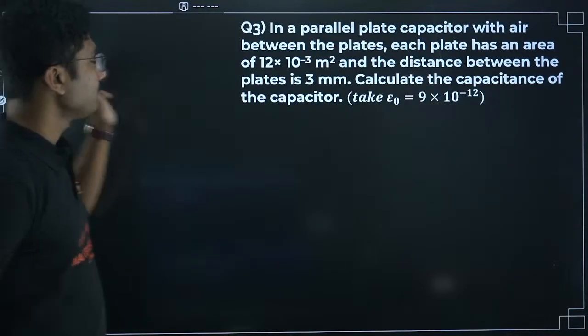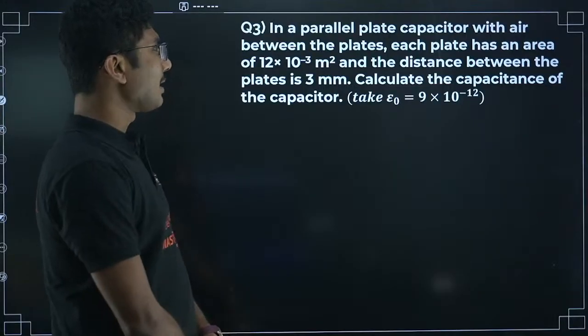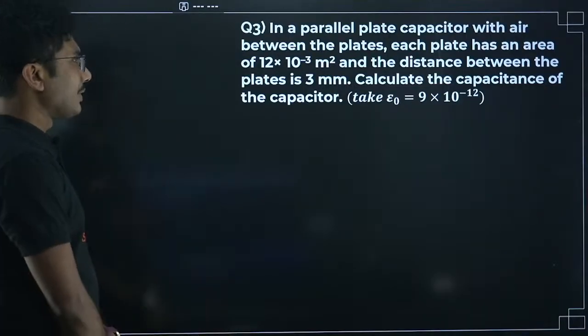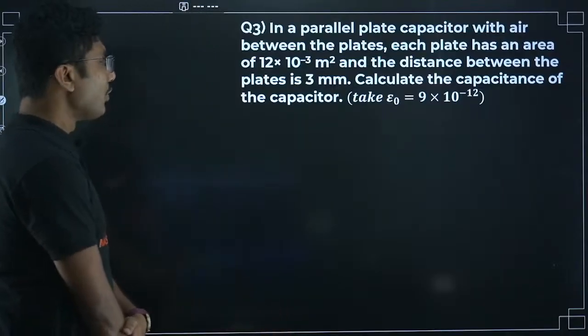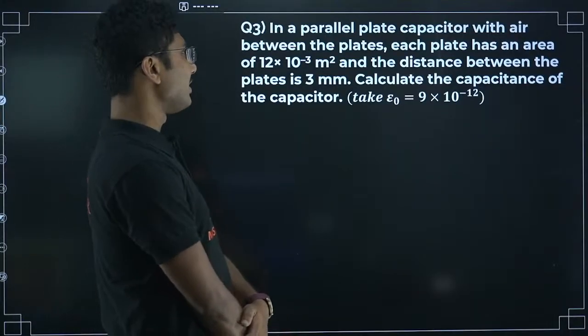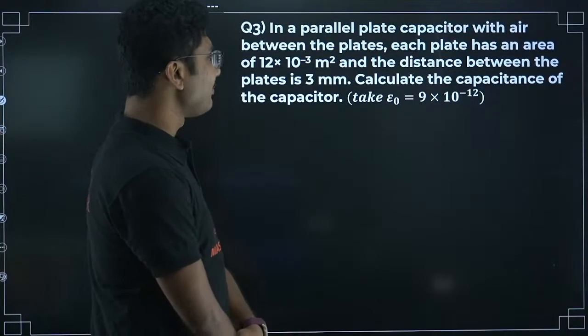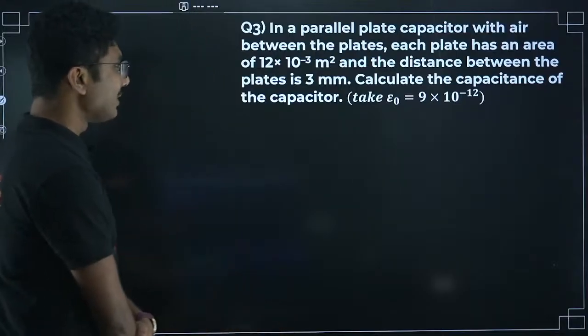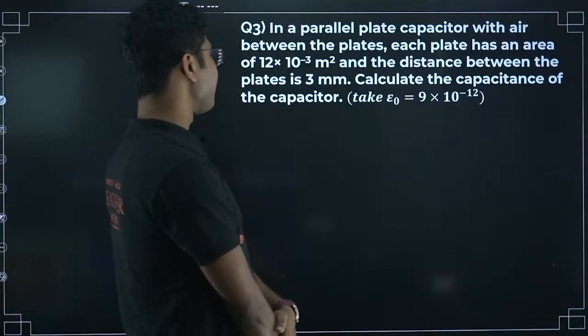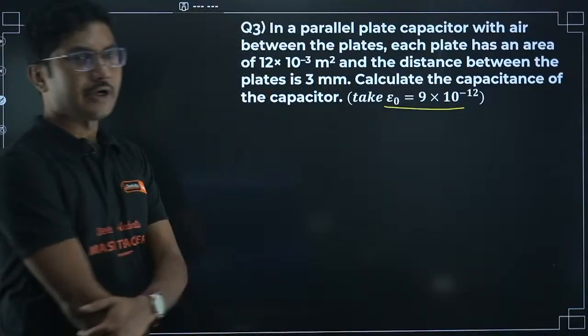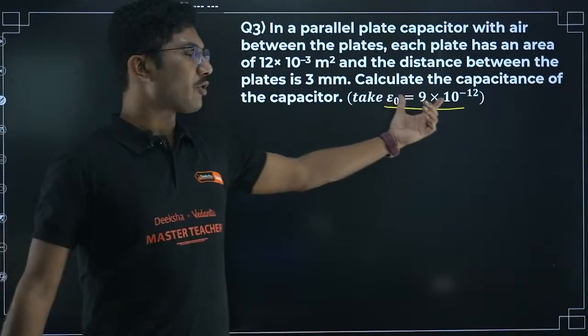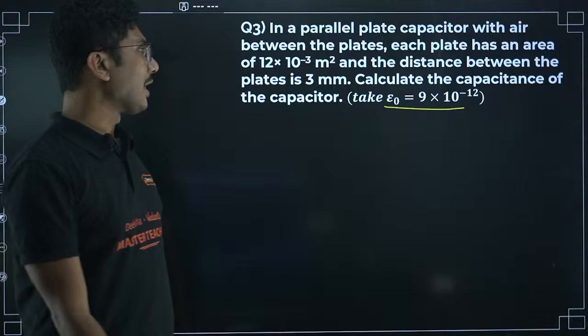Now next question. In a parallel plate capacitor with air between the plates, each plate has an area of 12 into 10 to the power of minus 3 meter square, and the distance between the plates is 3 millimeter. Calculate the capacitance of the capacitor. Take epsilon naught approximately 9 into 10 to the power of minus 12. This approximation is given to you, so you can use that.